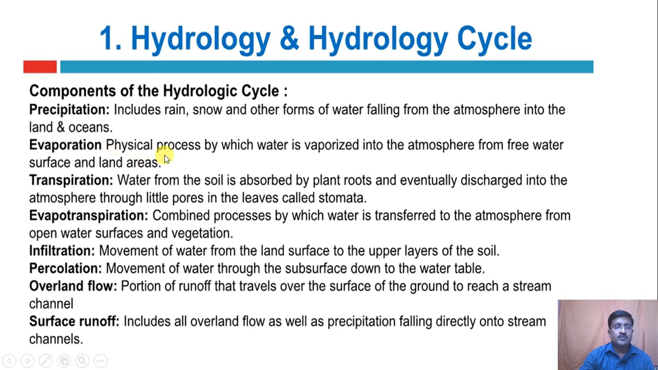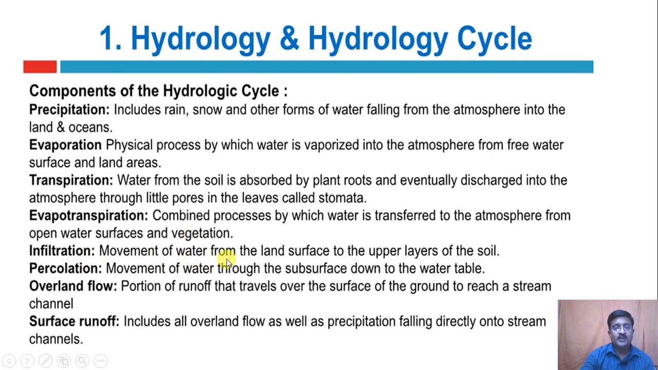Evaporation, physical process by which water is vaporized into the atmosphere from free water surface and land areas. Transpiration, water from the soil is absorbed by the plant roots and eventually discharged into the atmosphere through little pores in the leaves called stomata. Evapotranspiration, combined processes by which water is transferred to the atmosphere from open water surfaces and vegetation.